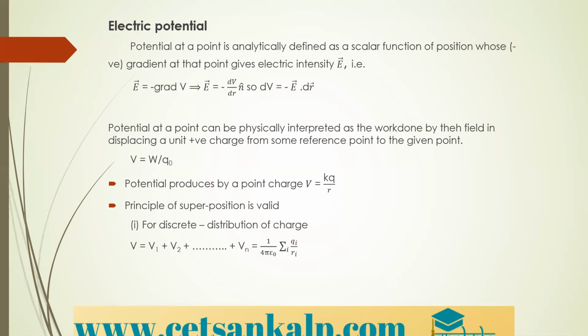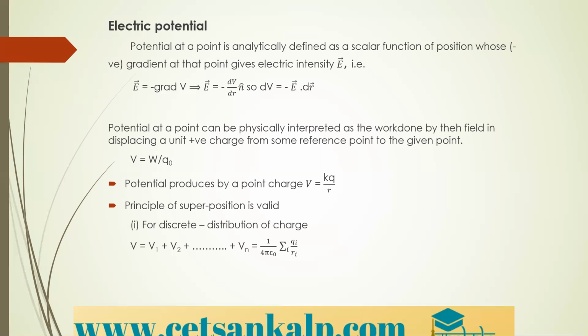Therefore, E, the electric intensity, is equal to minus dV by dr. This is the relation between electric potential and the electric field. Next, the electric potential produced by a point charge is V equals K into Q divided by R, where K is a constant whose value is 1 divided by 4 pi epsilon naught, Q is the charge, and R is the distance from the point charge.